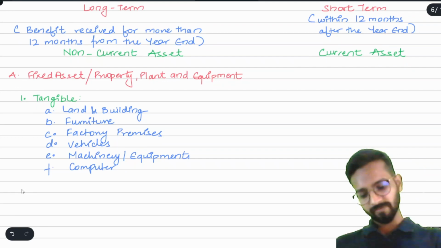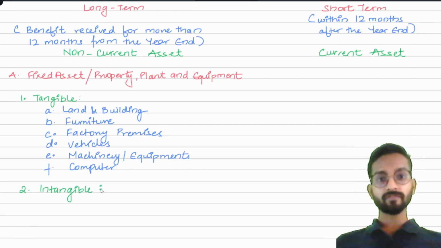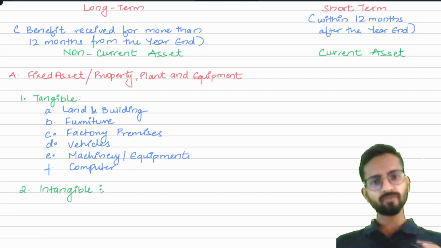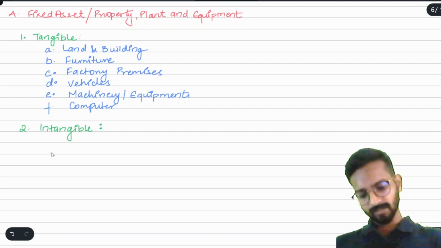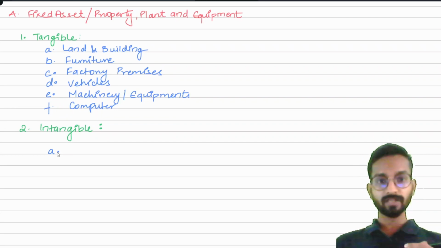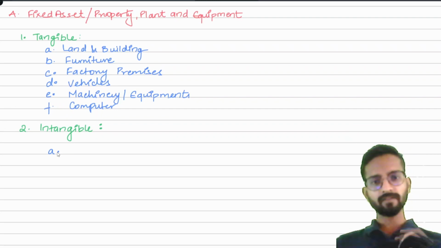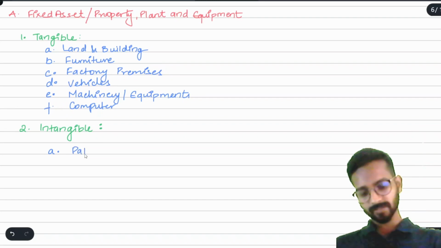Now what are the tangible fixed assets? We have learned. Now intangible fixed assets. What is an intangible fixed asset? What are those things which we are not able to see, but we know that we will receive future profit from that? That is, you can say, the very first is patents and copyrights. For example, the Apple company, the Samsung company, the logo they use, they have copyrights on that, or you can say they have already taken the patent on that particular symbol. So you can write here patents or copyrights.